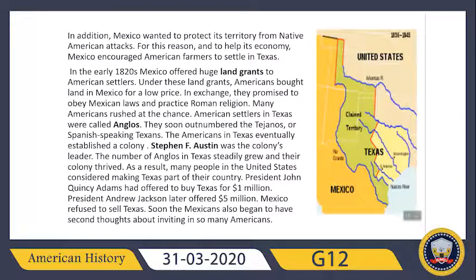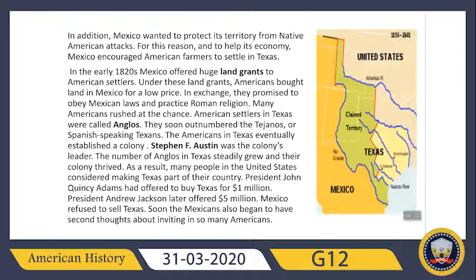In the early 1820s, Mexico offered huge land grants to American settlers, and under these land grants, Americans bought land in Mexico for a low price. In exchange, they promised to obey Mexican laws and practice the Roman Catholic religion. So these were the terms and conditions. If they bought it at a low price, in return they promised to follow Mexican laws and practice their religion. Many Americans rushed at the chance.